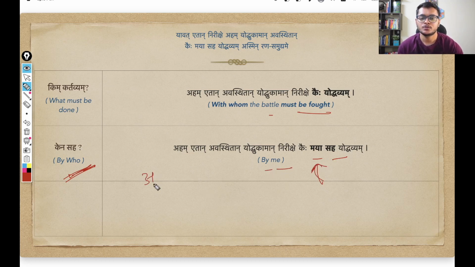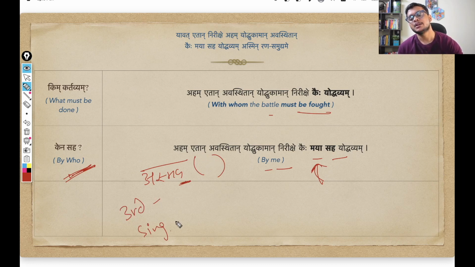And this maya comes, since the first person, Uttam Purush, is talking about himself, so you already know that this is coming from this particular base word, asmad. Asmad, anything that is related to the first person: I, me, us, we, my. So asmad in third case, singular form, changes into maya. Maya simply means by me, that by me, this battle must be fought. This is what Arjuna is trying to convey.